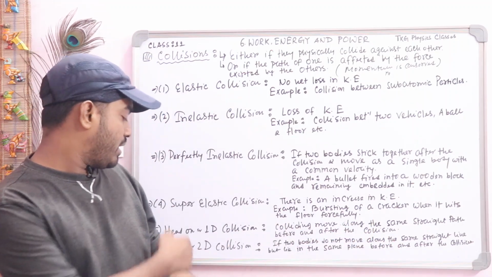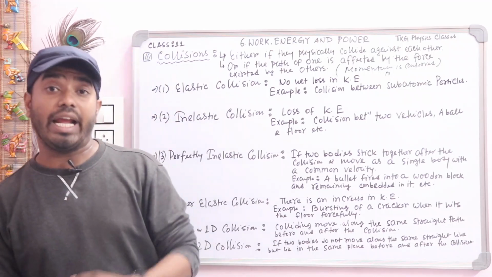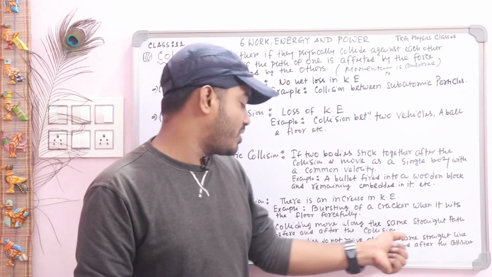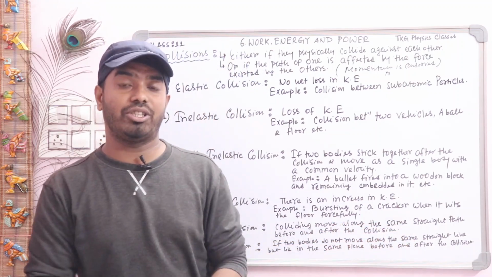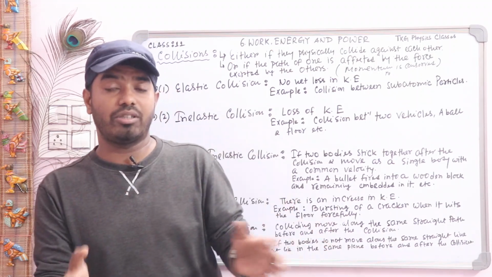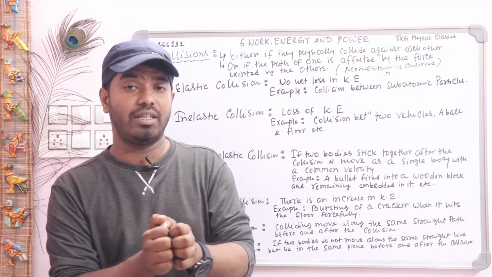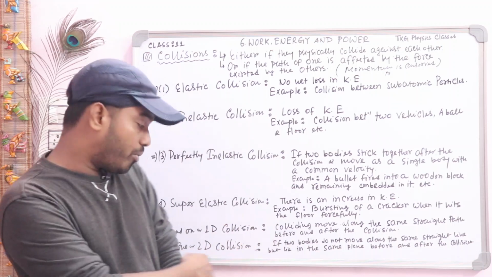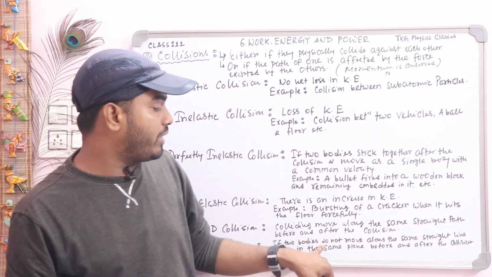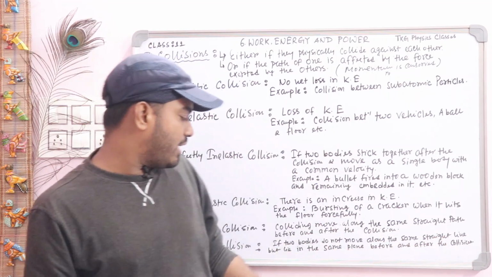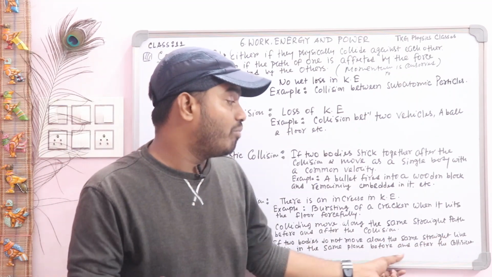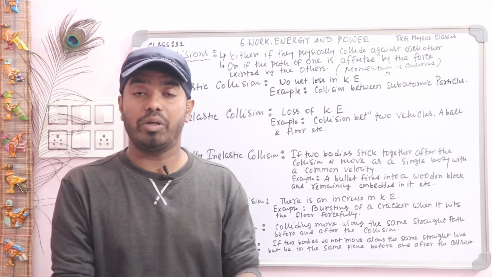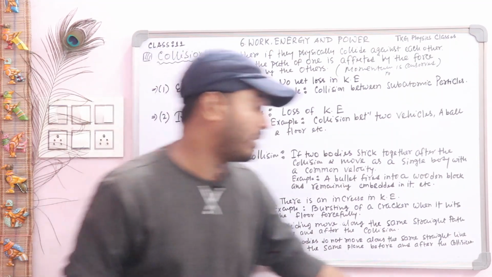Now the fifth one, there is a head-on or one-dimensional collision. Head-on collision means the colliding bodies move along the same straight path before and after the collision. Then this type of collision is known as head-on collision. And there is the two-dimensional or oblique collision: if two bodies do not move along the same straight line but lie in the same plane before and after the collision, then this is known as two-dimensional or oblique collision.